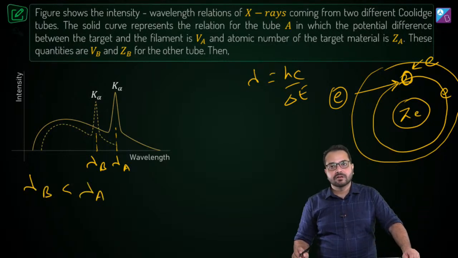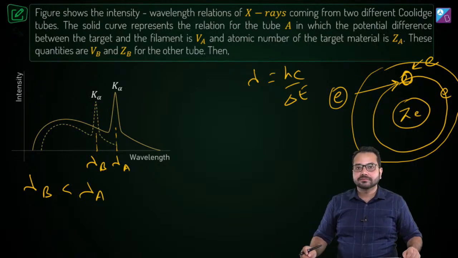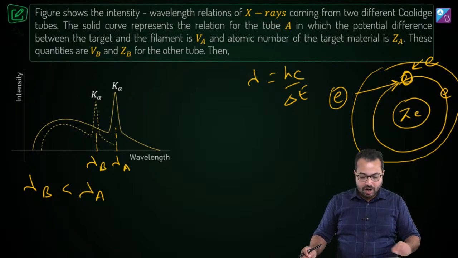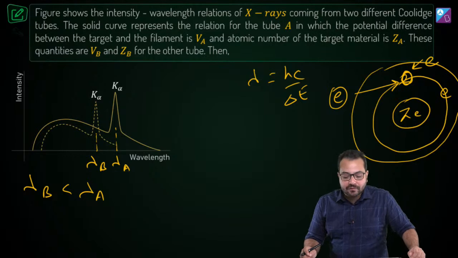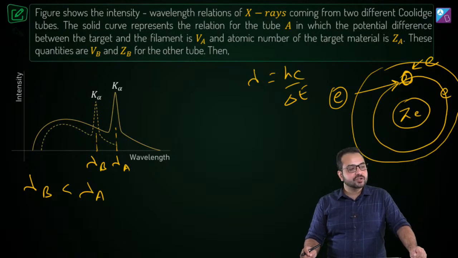Do you agree? This is the wavelength of the characteristic X-ray K alpha. Is that correct? Alright, so λB is less than λA, which means the energy of transition of B is going to be greater than the energy of transition of A. Do you agree? Think about this.